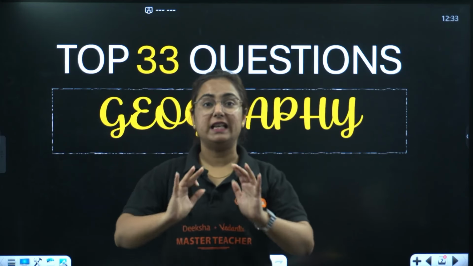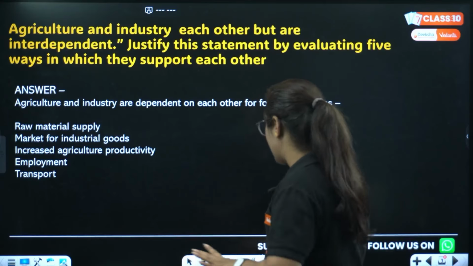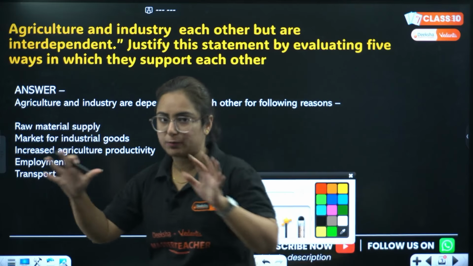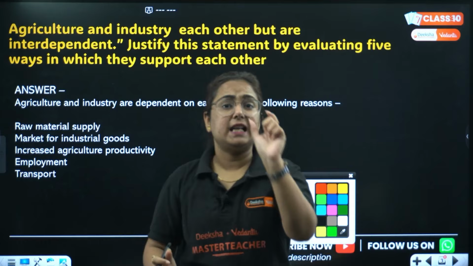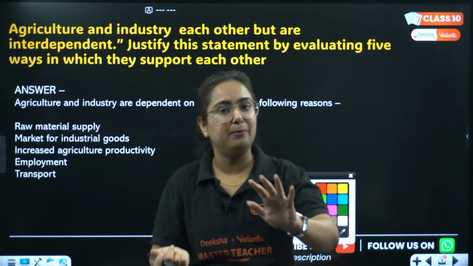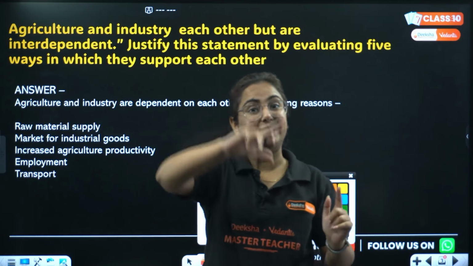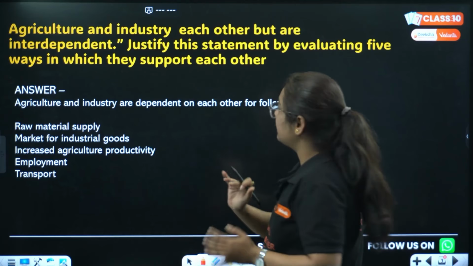I am going to tell you the keywords that you need to follow while writing a perfect answer. So let us begin with the very first question of the day. Now pay attention. What I have done is mix all the questions from different chapters of geography. We have 7 chapters in total, of which only Lifelines of National Economy contains the matter in which map work is going to come, right? So the remaining 6 chapters have a huge weightage of 20 marks in your exam. Let's start with the very first and most repeated question.